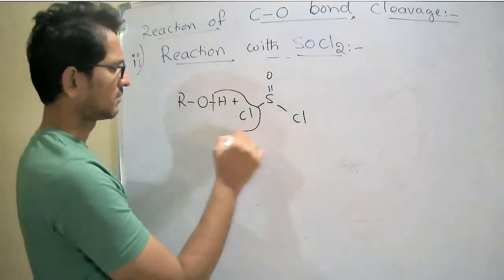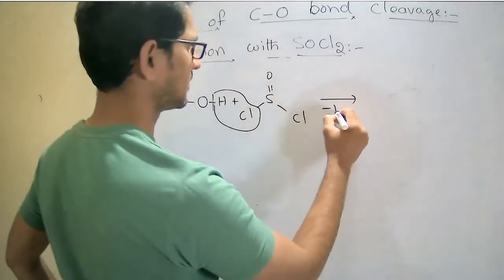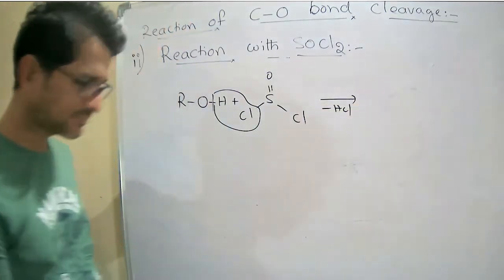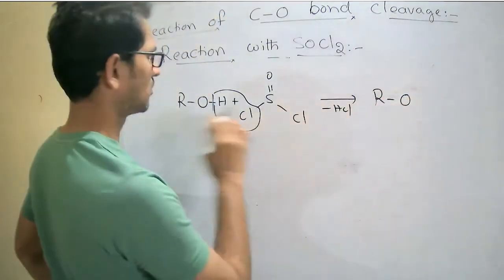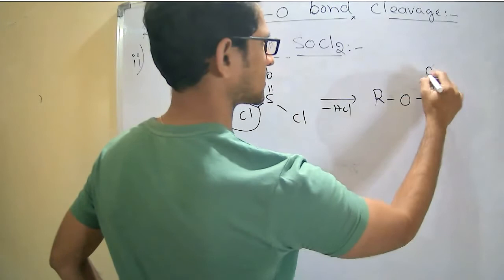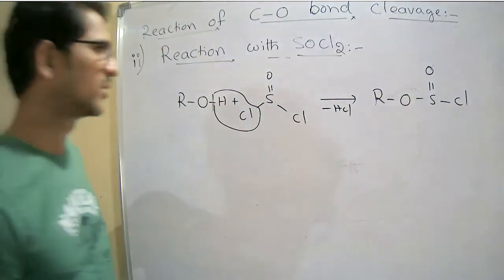Here elimination of HCl takes place, minus HCl. Now we have RO-S(=O)-Cl.